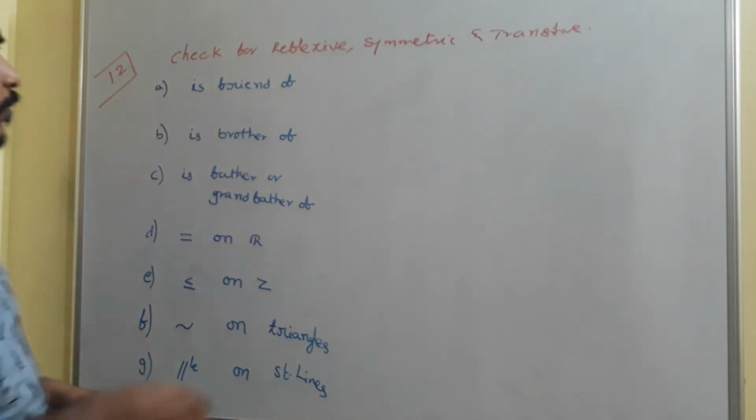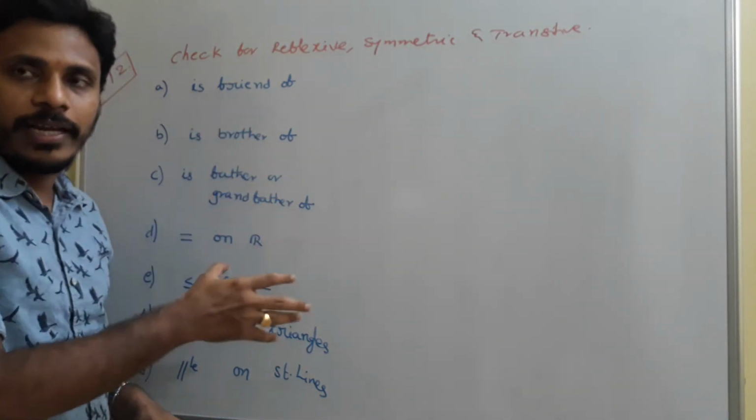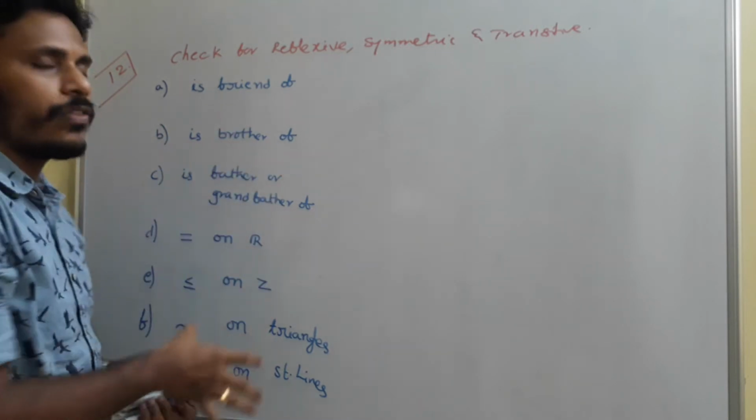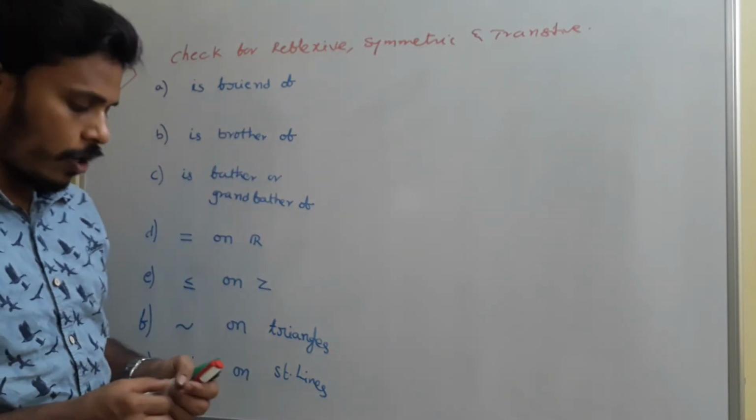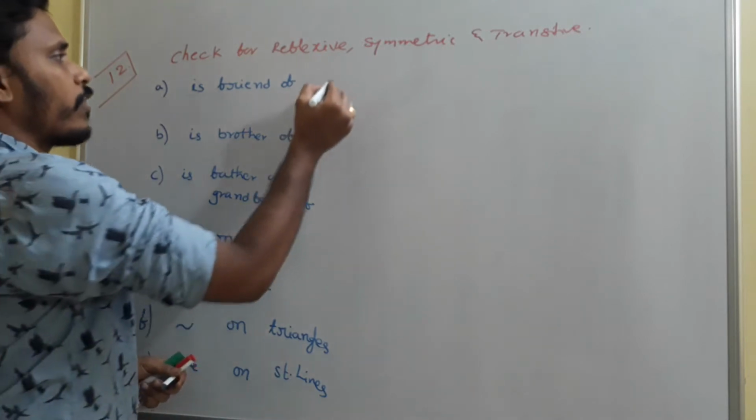So look at the board. We have some relations on given sets and we need to show which of these are reflexive, symmetric and transitive. Okay. First of all, you just look at the first one.